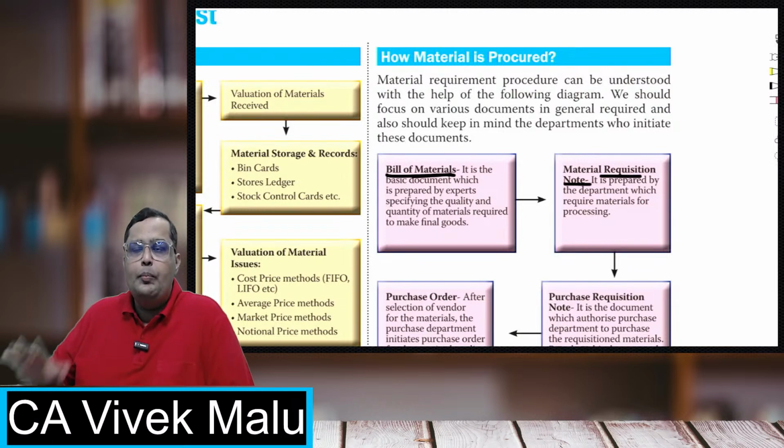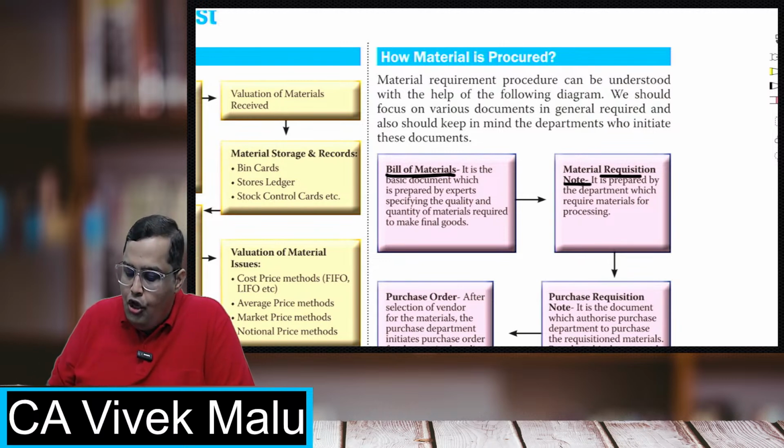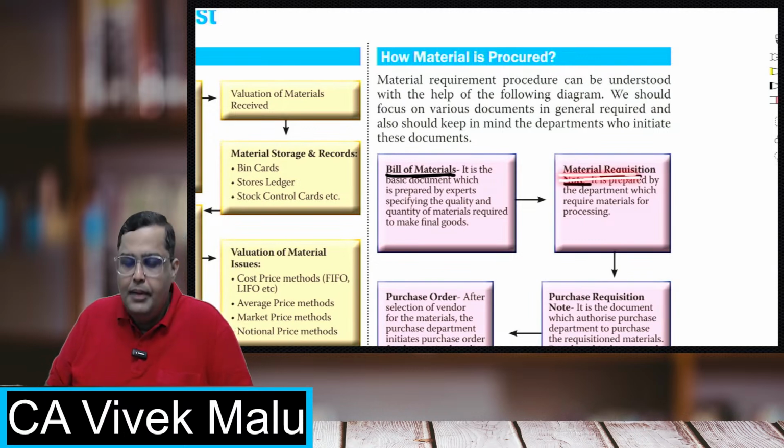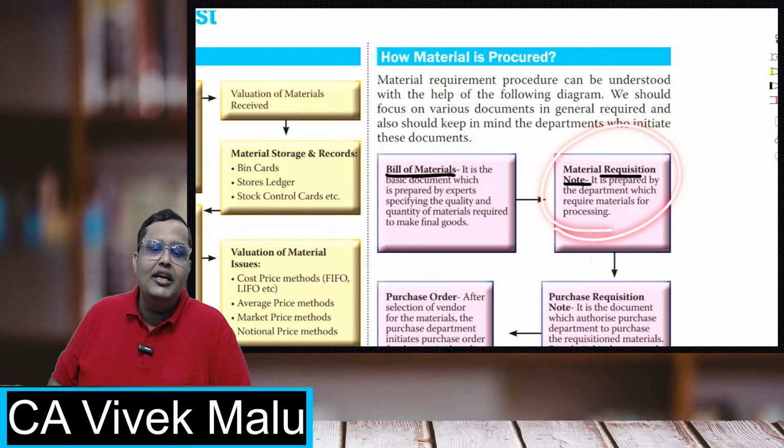Now what happens is, the production department keeps on producing the goods, but for that production they consistently require some raw materials. So the production department makes a material requisition note and comes to the store department. Okay, remember that. The production department will make this material requisition note. They will come to the stores department. They will request the storekeeper, Mr. Storekeeper, please give us materials. And for the authorization, they will have this material requisition note.